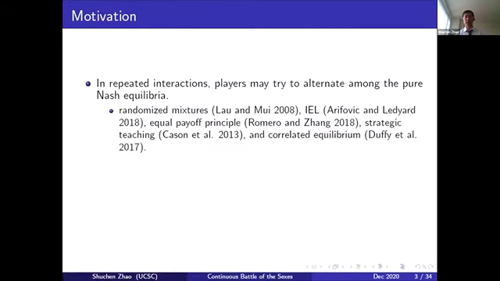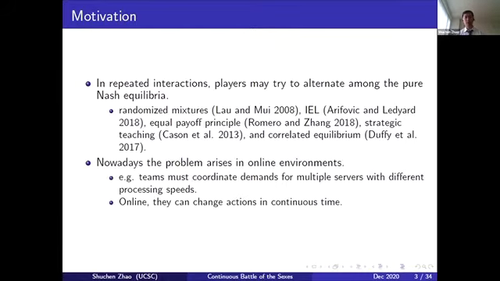When the game is played repeatedly, the players may take turns among the pure Nash equilibria and alternate among them, and this is supported by many theories and experimental results. Also, nowadays we face such problems more and more in online environments. For example, think about two different teams that want to coordinate their demand for two different servers. One is fast, the other one is slow. Of course, all of them want the fast server, but accessing it together will lower the speed for everyone, which is not good. So they need to coordinate their demands: one uses the fast one, the other uses the slow one. If it's a repeated interaction, they can take turns using the fast server.